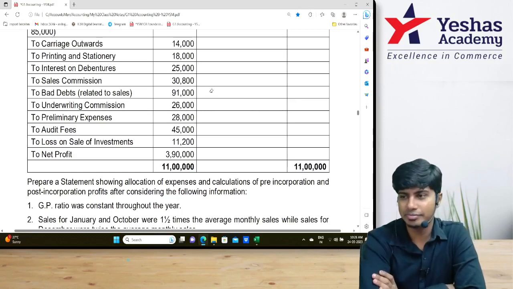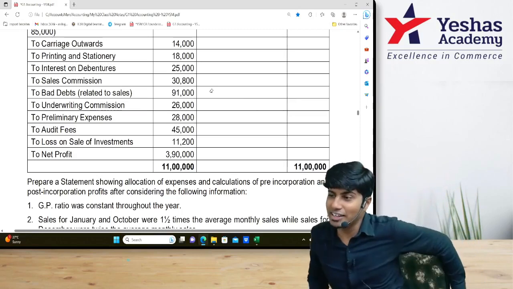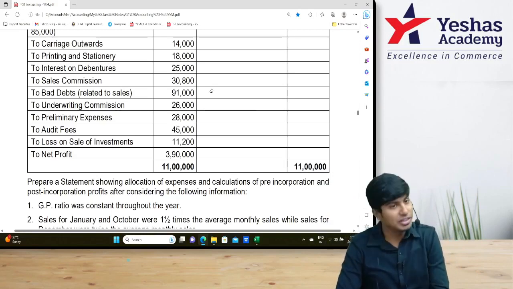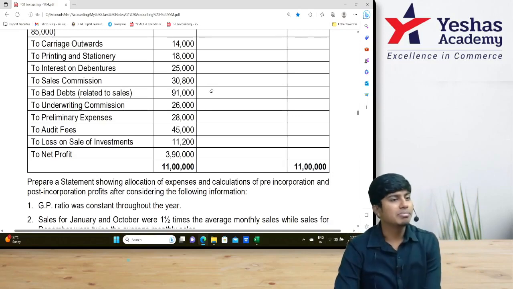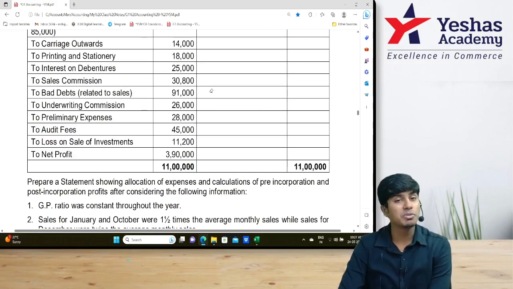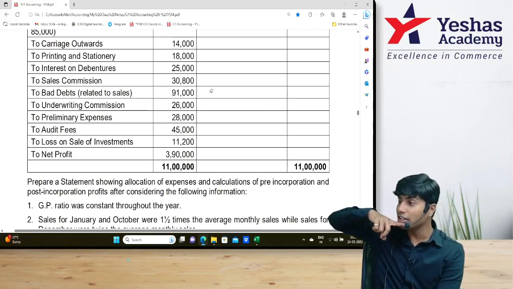Will you write it there? All right. 91,000 is after deducting bad debts recovered of 7,000. Full stop. How much is bad debts before deducting? 98,000.